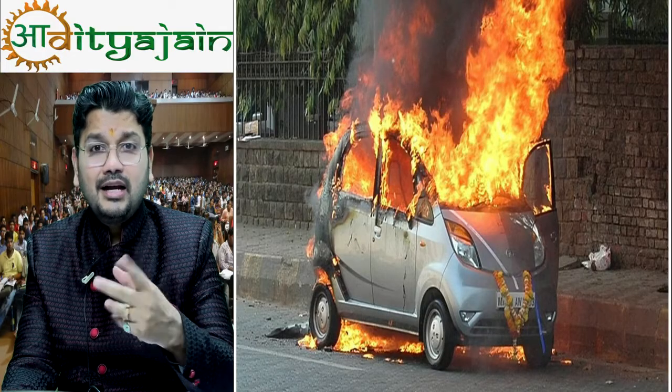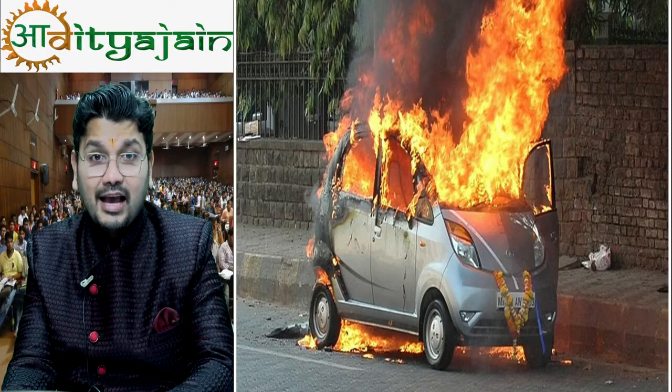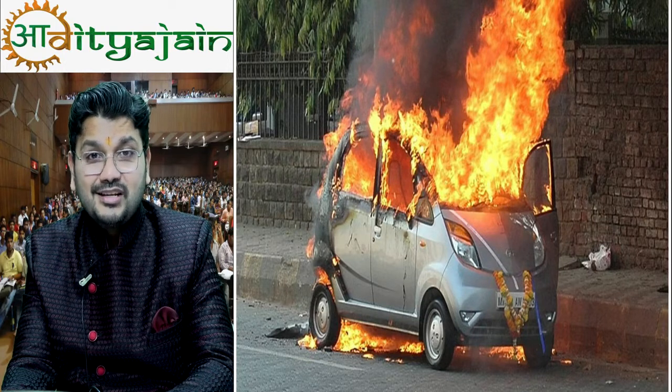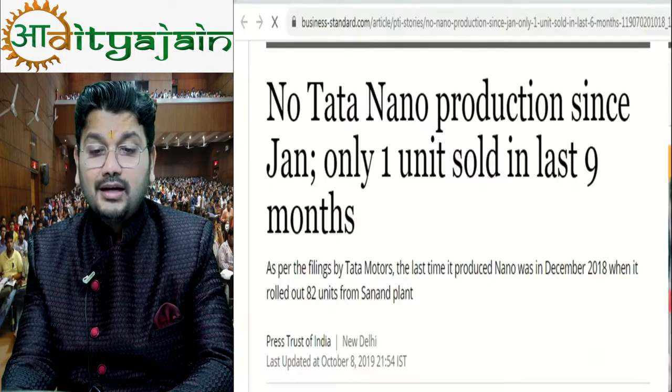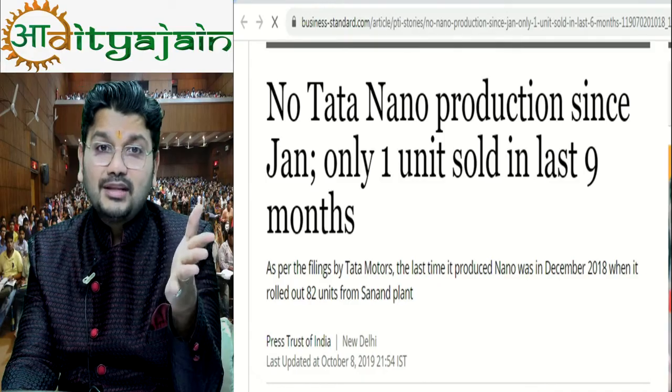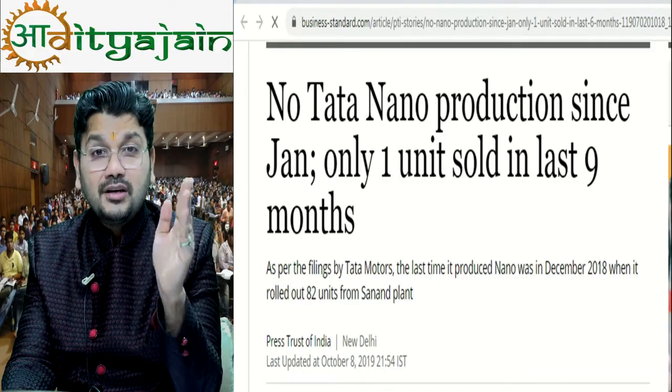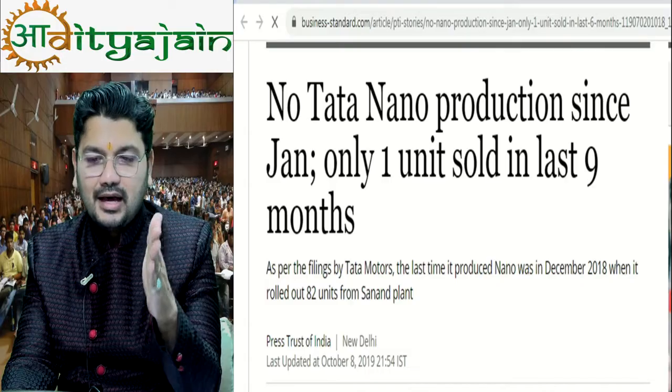Nowadays there were news that the Nano car is catching fire. So it was dangerous to ride the Nano car, and Tata had to shut down the entire Nano production. This is unsystematic risk.